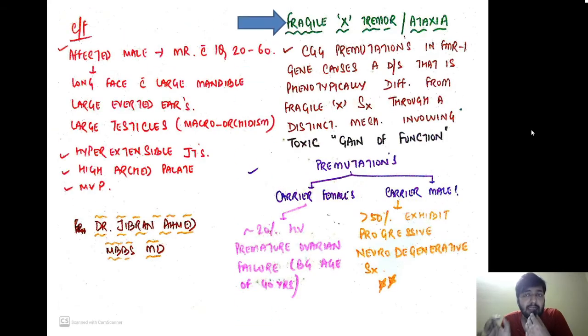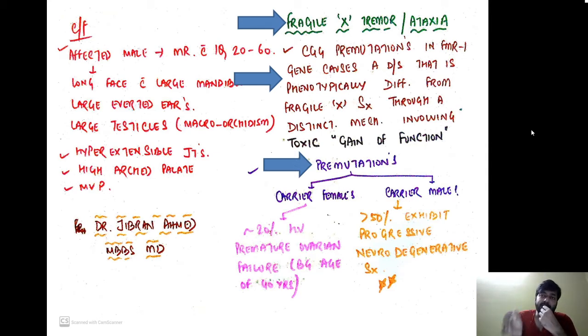Now we will discuss a variant of Fragile X syndrome called Fragile X tremor or ataxia syndrome. What is happening again over here? We have the CGG pre-mutations. The CGG pre-mutations in the FMR gene cause a disease that is phenotypically different from Fragile X syndrome through a distinct mechanism involving a toxic gain of function. In Fragile X syndrome we had a loss of function mutation, but in Fragile X tremor or ataxia syndrome, we have a toxic gain of function.